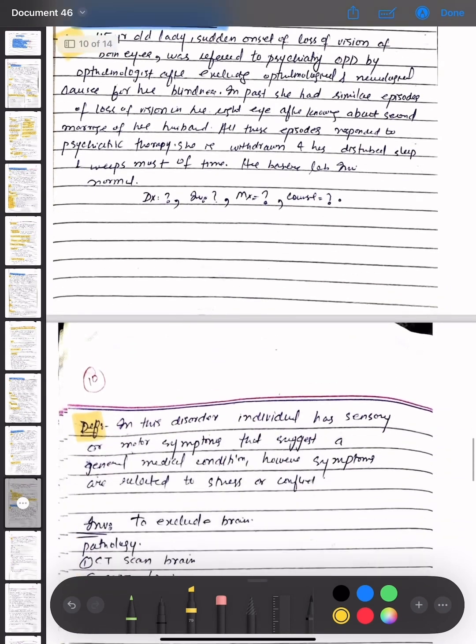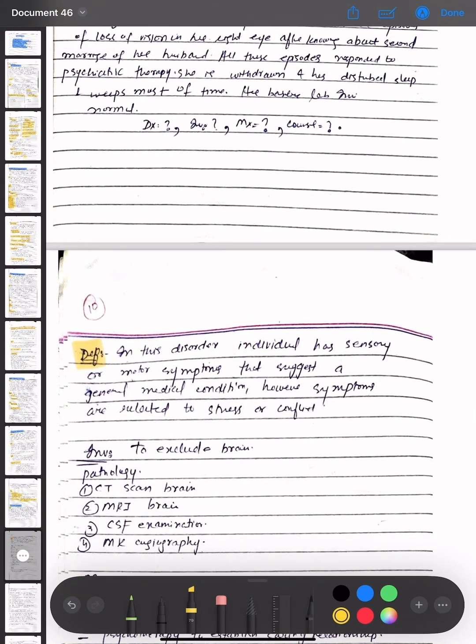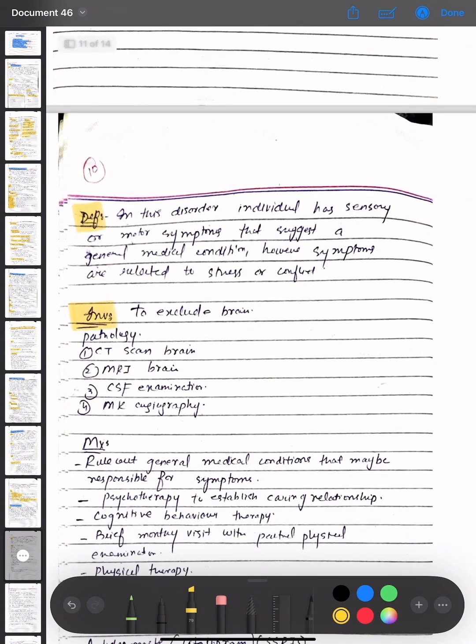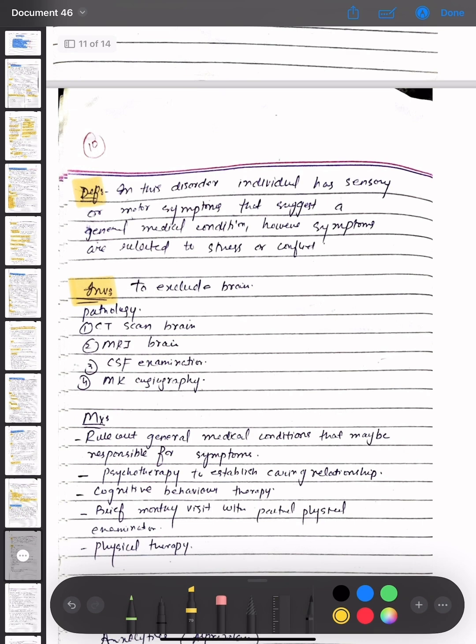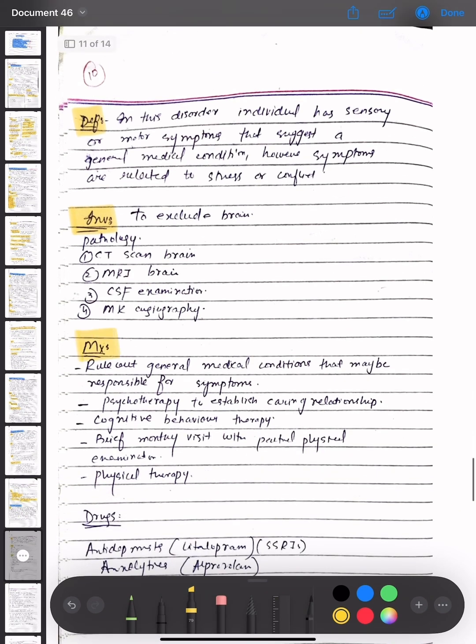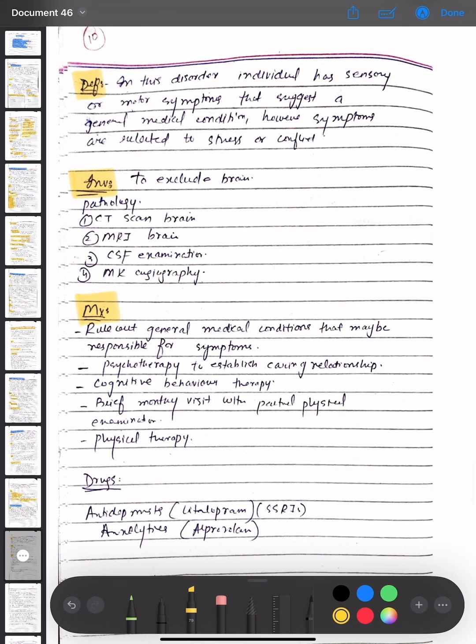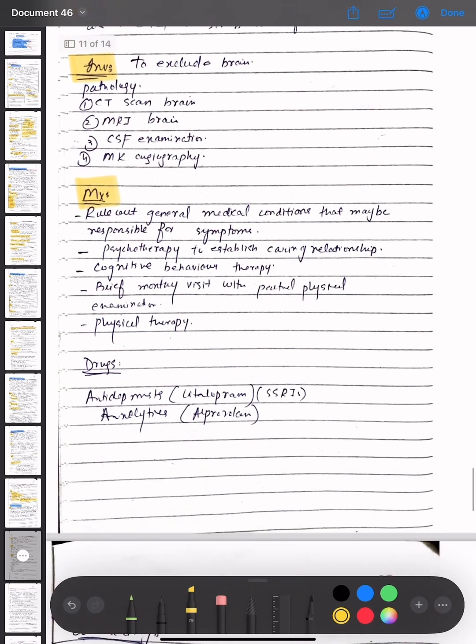The definition of conversion disorder is that in this disorder, the individual has sensory or motor symptoms that suggest a general medical condition. However, symptoms are related to stress or conflict. The investigations to exclude brain pathology are ECG, brain scan, brain MRI, CSF examination, and MR angiography. The management options are to rule out general medical conditions that may be responsible for symptoms, then psychotherapy to establish a caring relationship, then cognitive behavior therapy, brief monthly visits with a physical examination, and physical therapy. Then the drugs that are used are antidepressants, that is citalopram, SSRIs, and anxiolytics, that is alprazolam.